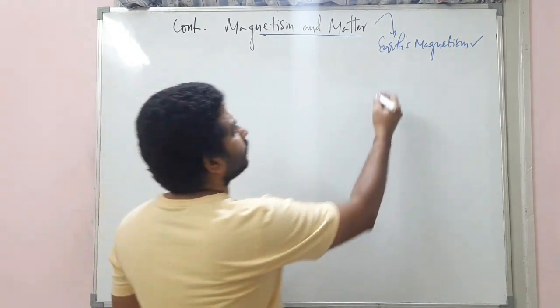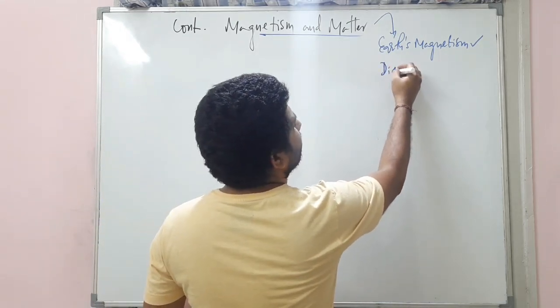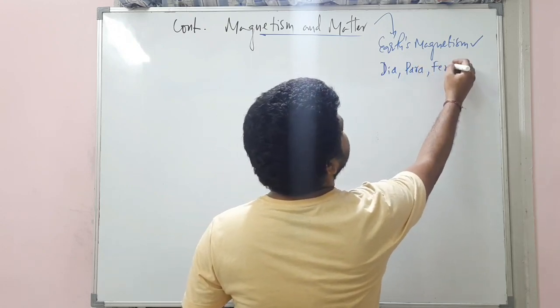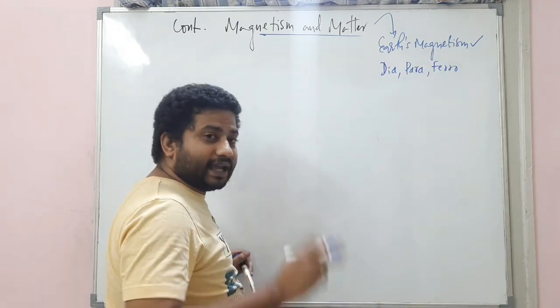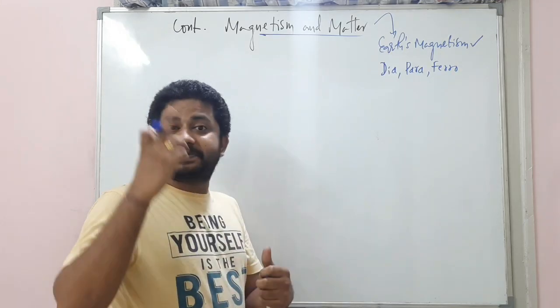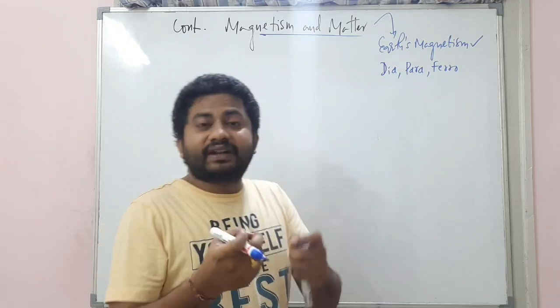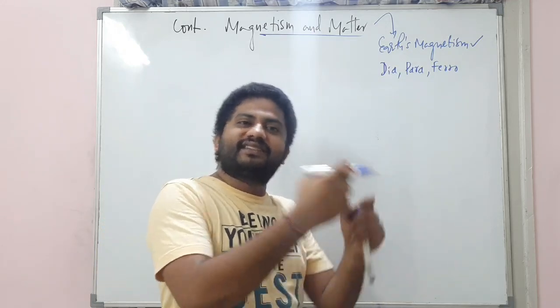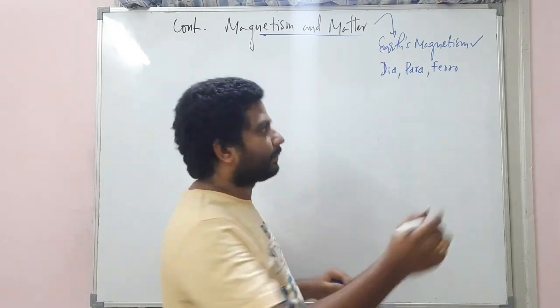After that, there are different types of magnetic substances: diamagnetic substances, paramagnetic substances, ferromagnetic substances. The brief introduction, this is mostly theoretical. The brief things related to them we will discuss.